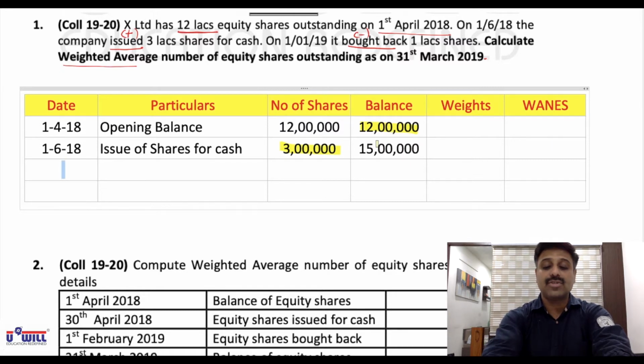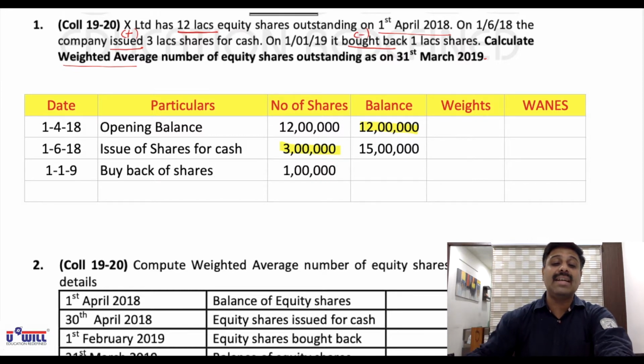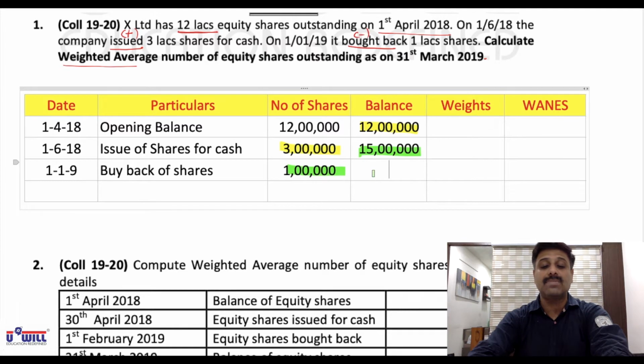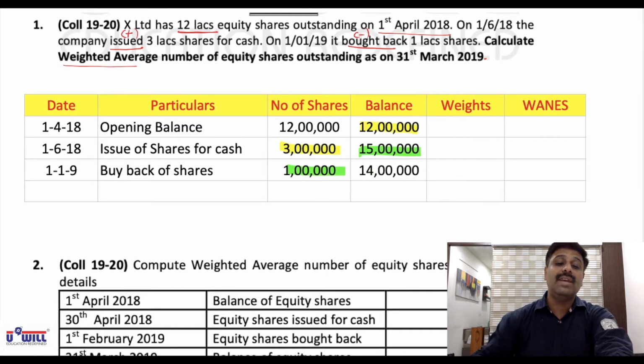Then the next transaction is 1/1/19, buyback of shares. How many shares are bought back? 1 lakh shares. From 15 lakhs we will minus this 1 lakh, so 15 lakh minus 1 lakh gives us 14 lakh shares. Buyback we will minus.